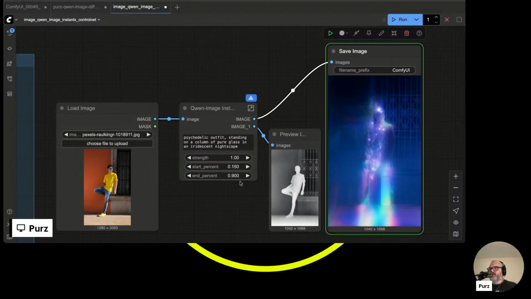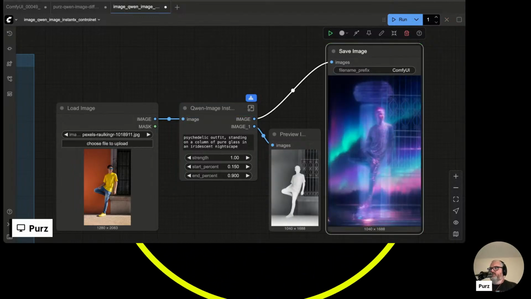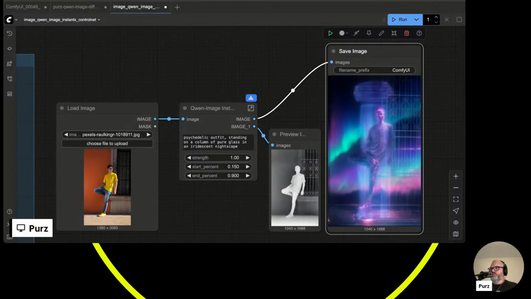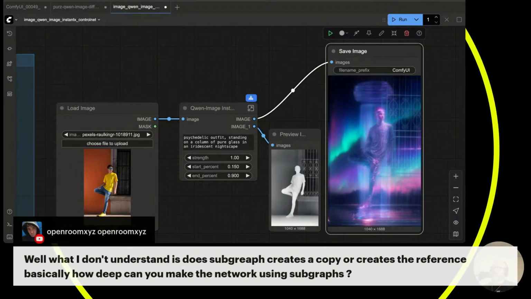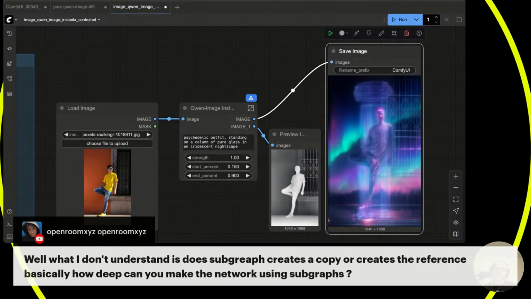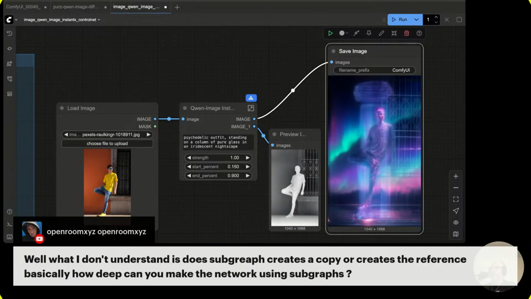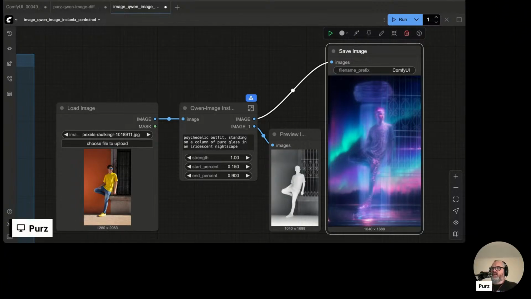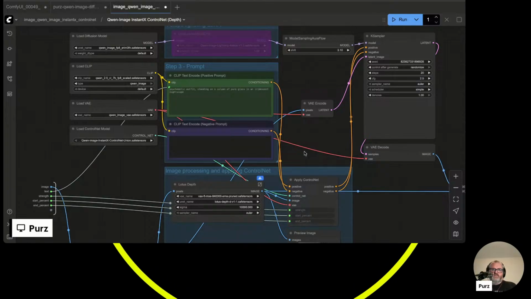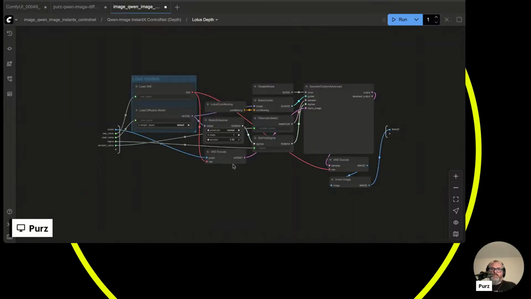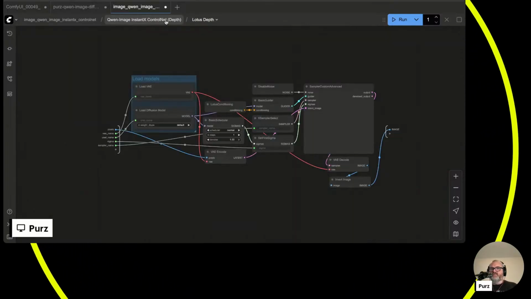Does subgraph create a copy or does it create a reference? Each subgraph is unique right now. I think down the road we're going to have more persistence, but for now, if you go in, this is its own subgraph, and Lotus depth is another subgraph inside this subgraph.